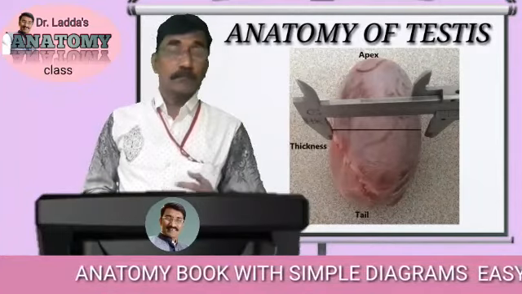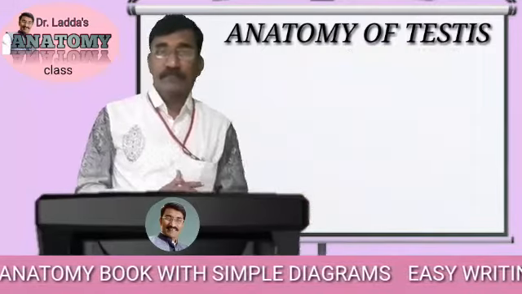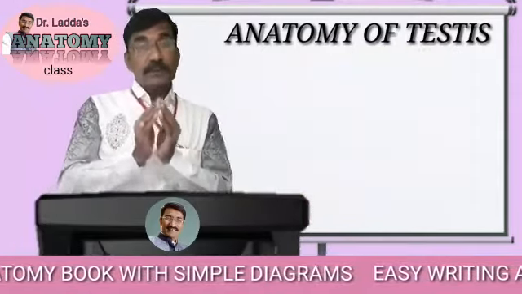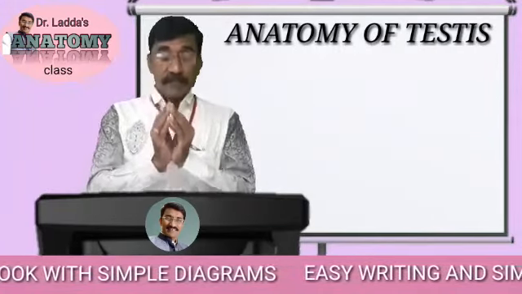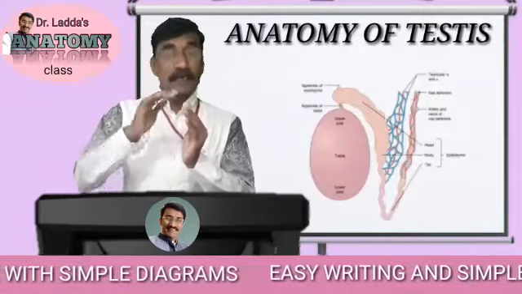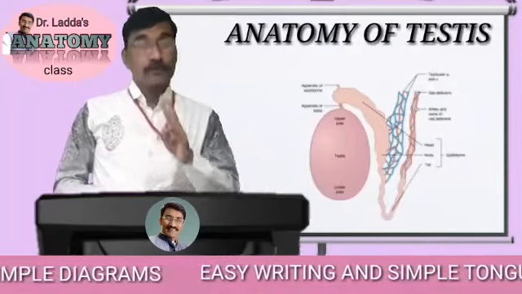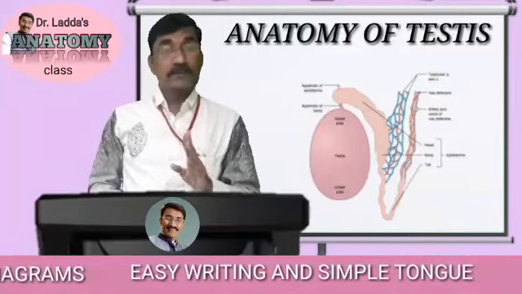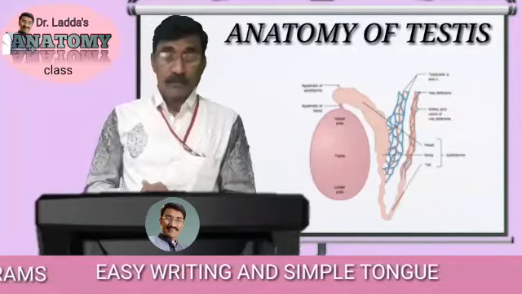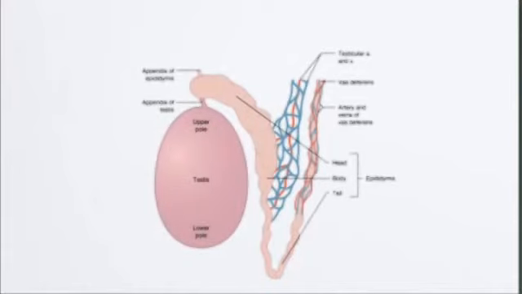Now we are moving to the external features of the testes. As we know, the testis is oval shaped, so it has poles, borders and surfaces. Testis has two poles, two borders and two surfaces. Testis has two poles, one upper and one lower pole.